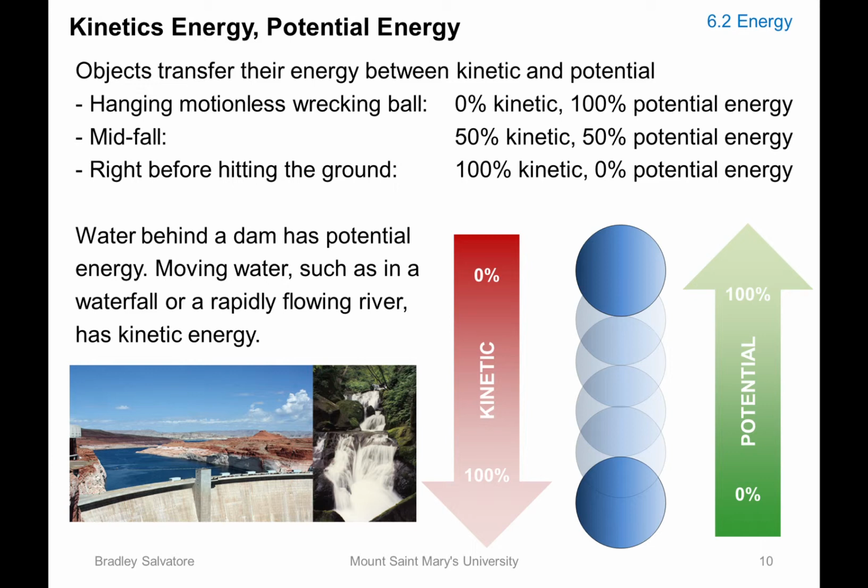And those rivers, initially high on the mountain, will have a lot of potential energy. As they go down because of gravity, they gain more kinetic energy and lose their potential energy until they reach sea level. So these are two more examples that you can see in real life.